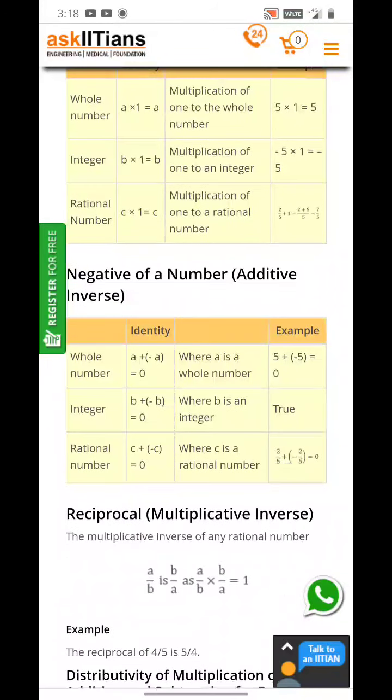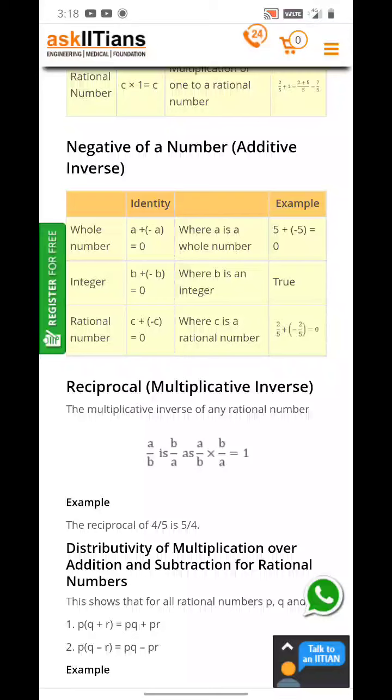The negative of a number is its additive inverse. When you change the sign of a rational number, from positive to negative, it becomes the additive inverse. For the reciprocal, the multiplicative inverse, you have to reciprocate it: change the numerator and denominator, keeping the denominator in place of the numerator.